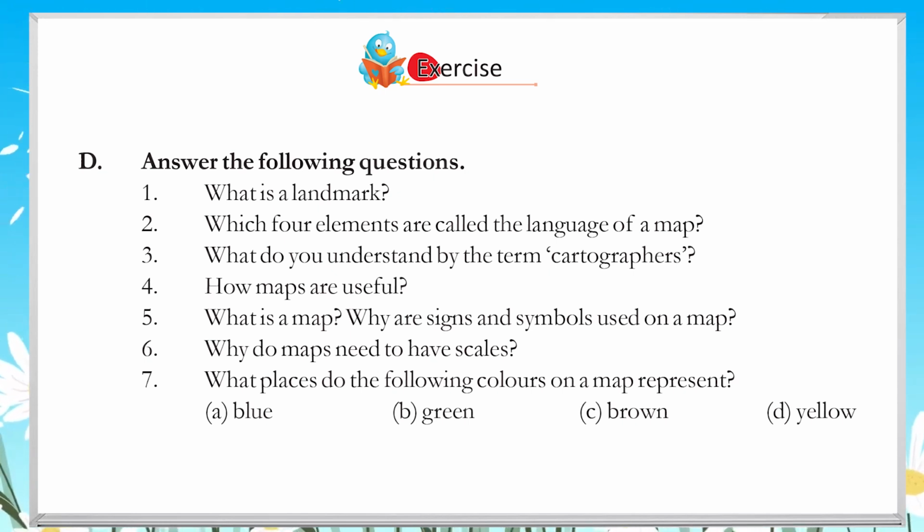What is a map? Why are signs and symbols used on a map? 6. Why do maps need to have scales? 7. What places do the following colors on a map represent? A. Blue. B. Green. C. Brown. D. Yellow.